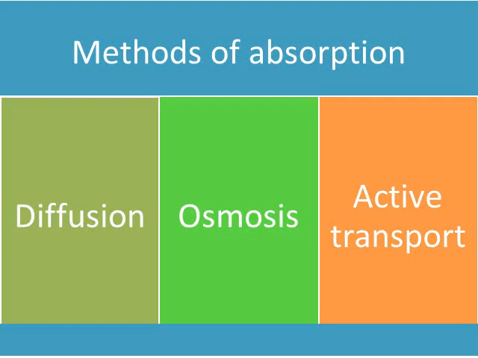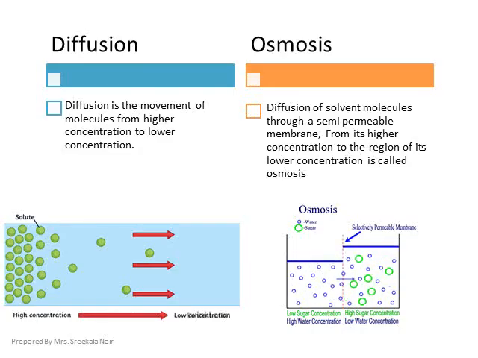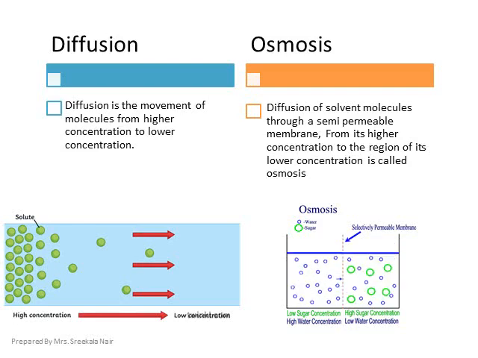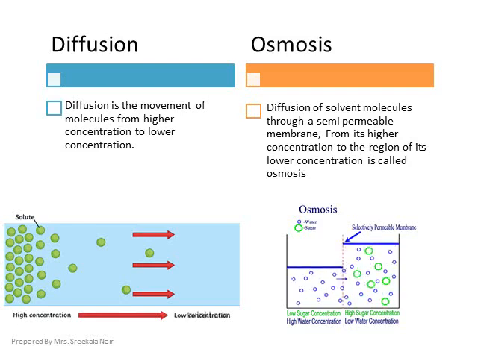Next, the third point is active transport. The transport of molecules and ions against the concentration gradient by using energy is called active transport. Now, once more I will tell you the difference between diffusion and osmosis.